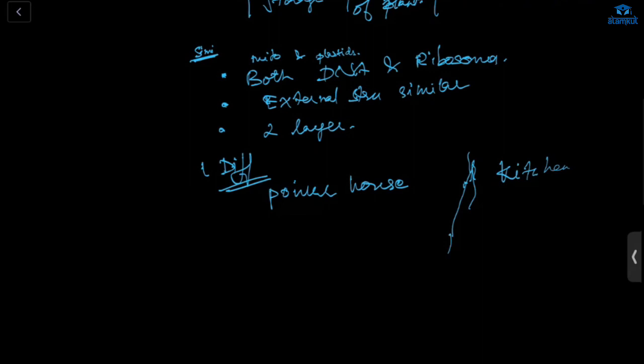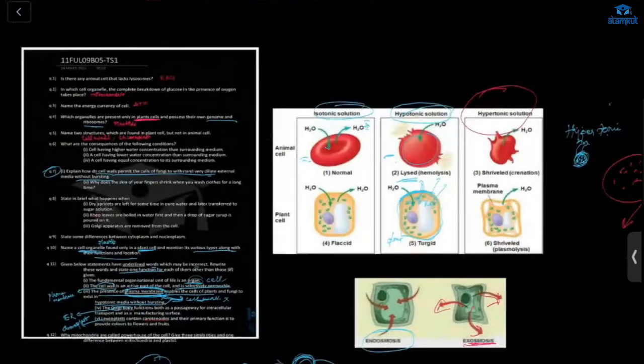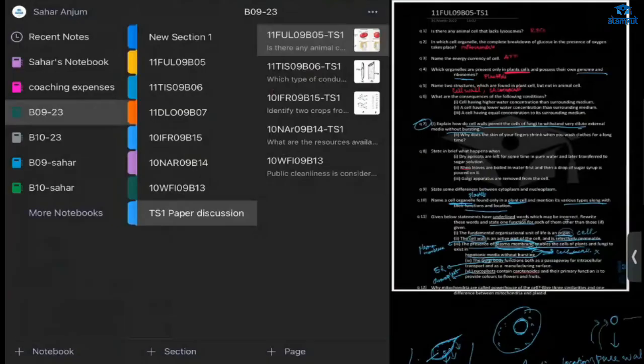This mitochondria is present in both plants and animals. Ma'am, that was so simple. Always think simple, okay. Then this is only present in plant cell. Okay, this question paper done. We'll go for the next question paper.